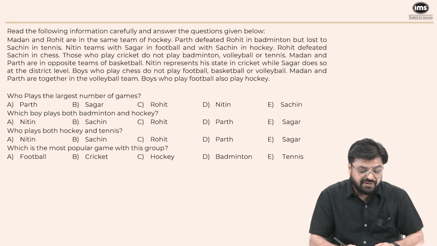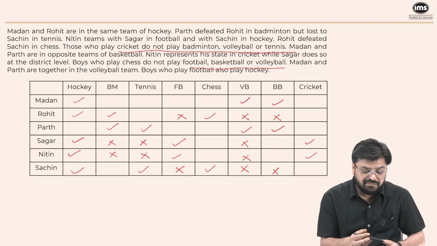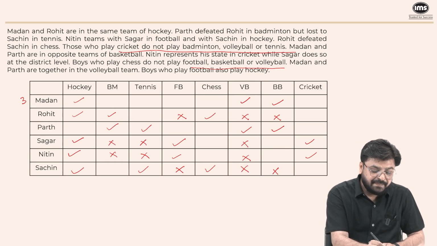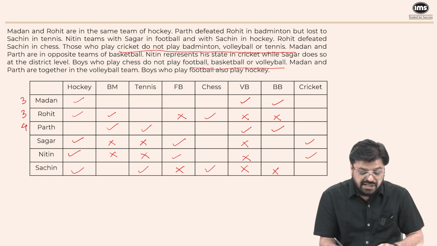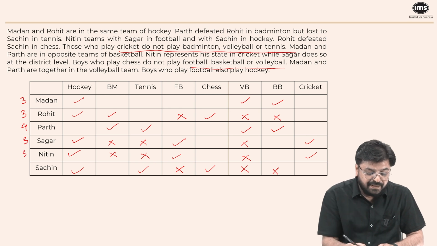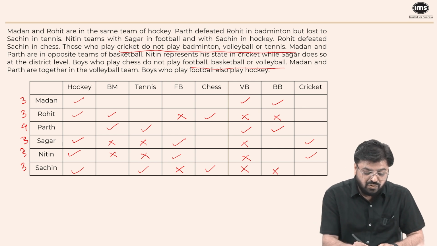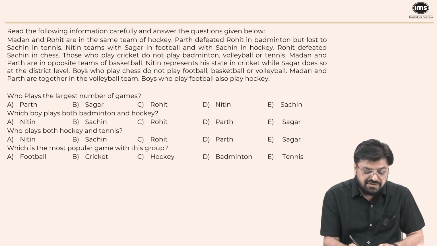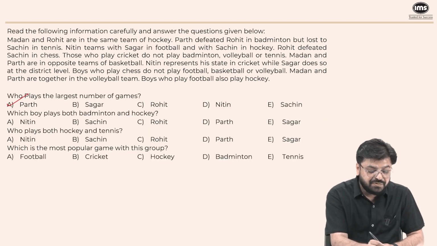So let's look at the questions one by one. Who plays the largest number of games? Now if you look at Madan, Madan plays 3 games. Rohit plays 3 games. Parth plays 4 games. Sagar plays 3 games. Nitin plays 3 games. And Sachin also plays 3 games. Okay. So who plays the largest number of games? It is Parth. Option A.